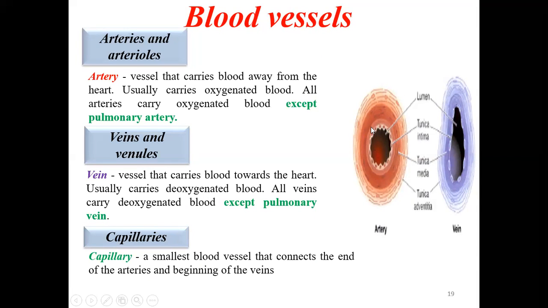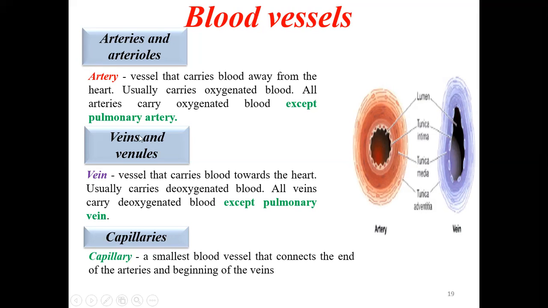So these are the arteries, which have a thicker wall and they are always patent, round. The arteries carry oxygenated blood away from the heart. All arteries carry oxygenated blood except the pulmonary artery. We should remember that all arteries will usually be carrying the oxygenated blood, and the deoxygenated blood will be coming to the veins, except there is an exception: all arteries carry oxygenated blood except the pulmonary artery.